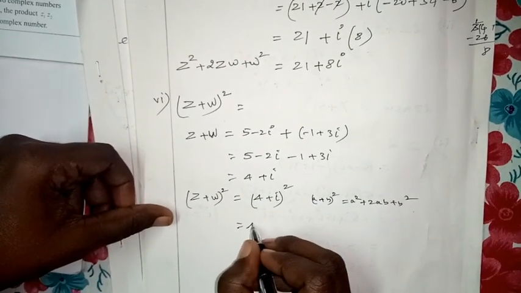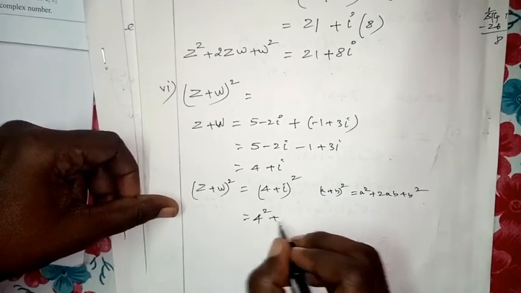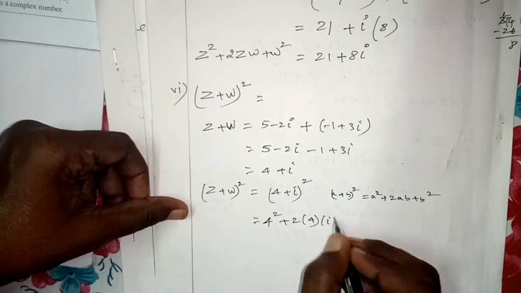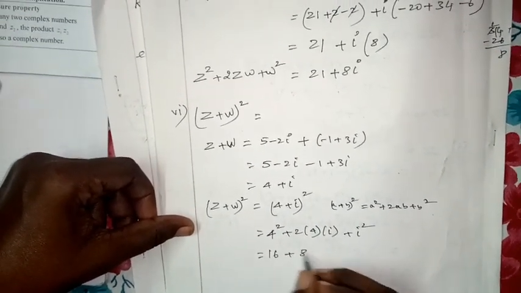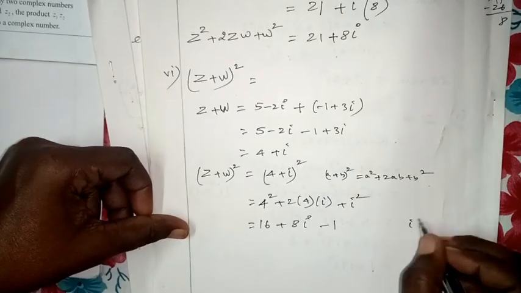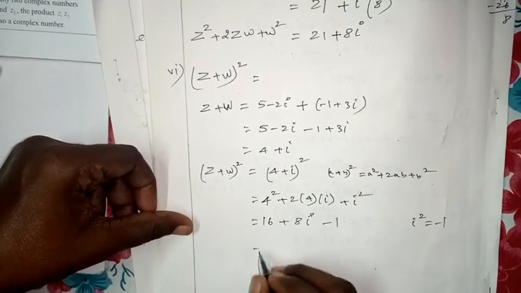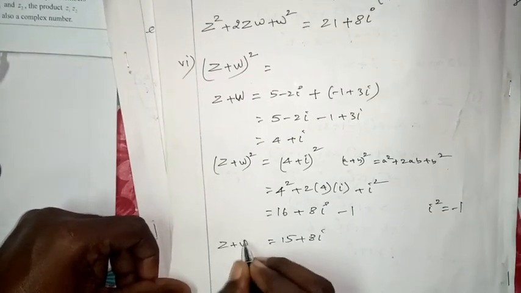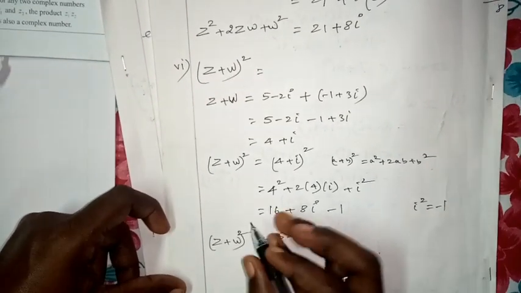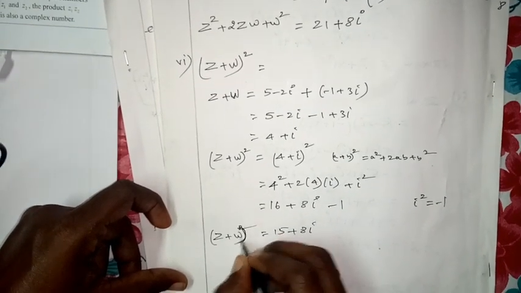That is 4 fours are 16, plus 2 of 4 of i plus i square. 16 plus 8i minus 1, because i square equals minus 1. So 15 plus 8i. This is (Z plus W) whole square. Is it clear, ma'am?